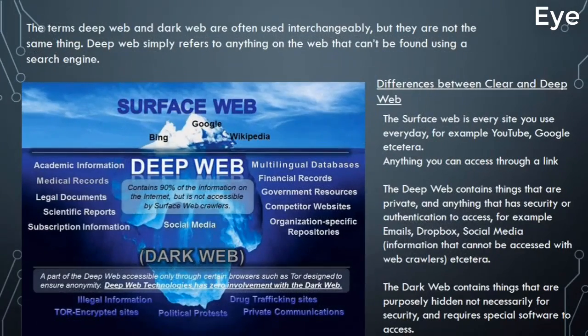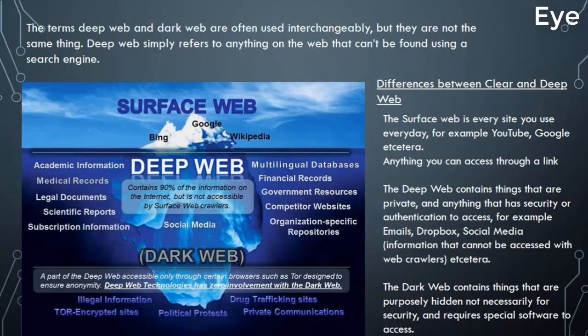Now the deep web contains information that is private, and anything that has security or authentication in order to access it. For example, emails, Dropbox, social media, and information that cannot be accessed with web crawlers or search engines. Let me explain what this means. If I went to Google and searched for the title of an email with the recipient name, I guarantee it's not going to come up, because search engines cannot index emails, as they require a certain level of authentication. This is what I wanted to explain to you.